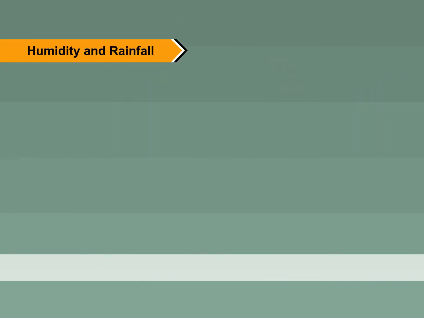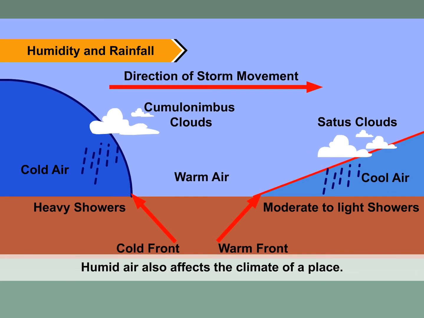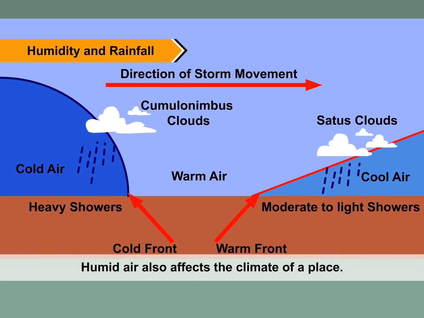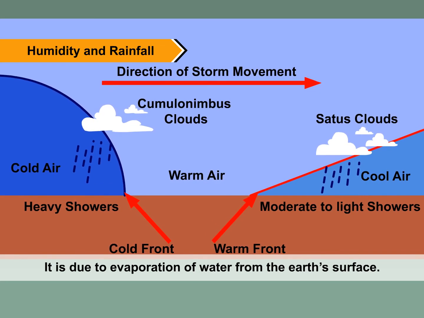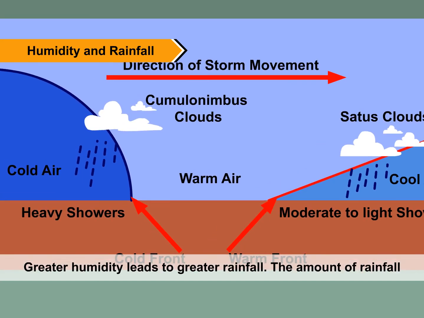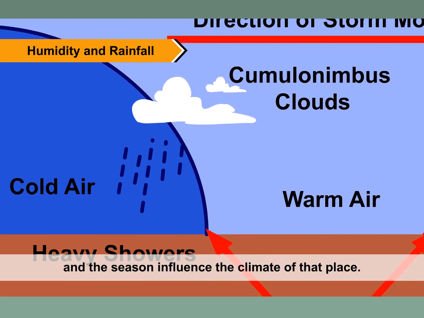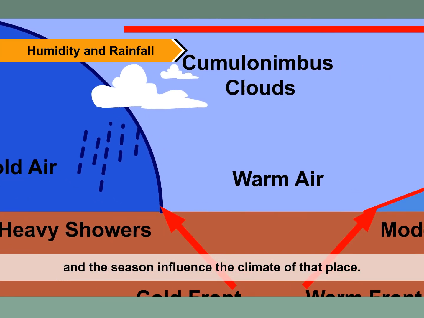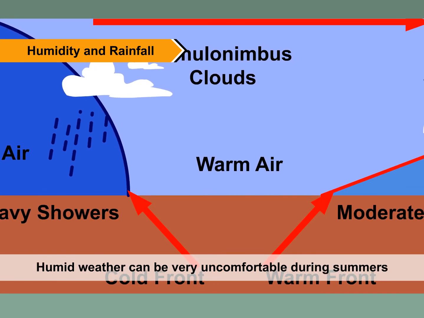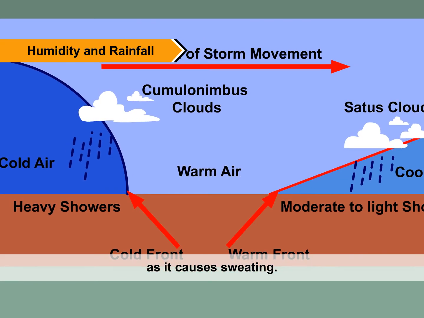Humidity and rainfall. Humidity is the amount of moisture or water vapor present in the air. Humid air also affects the climate of a place. It is due to evaporation of water from the Earth's surface. Greater humidity leads to greater rainfall. The amount of rainfall and the season influence the climate of that place. Humid weather can be very uncomfortable during summers as it causes sweating.